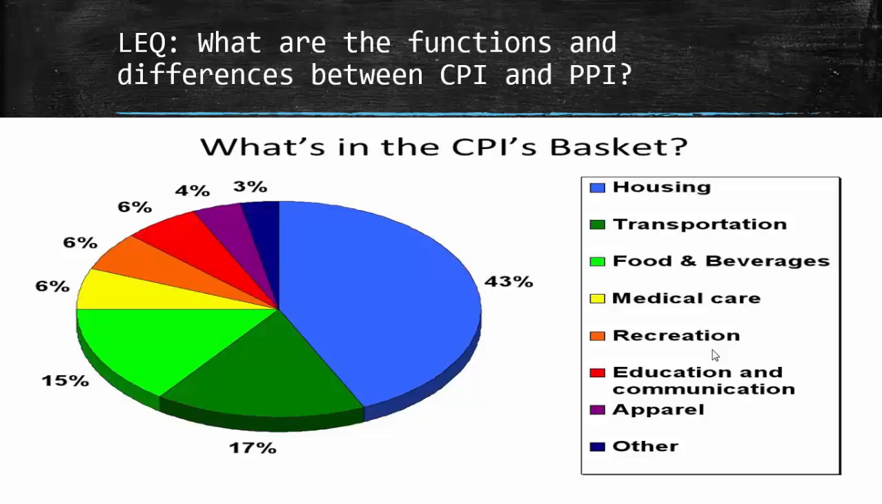Transportation includes gas as well as oil changes, as well as buying new tires. Food and beverages, that might include going out to eat. Medical care, how much does the average doctor's visit cost? Recreation, how much does the average movie ticket cost? Education and communication, think about the cell phone bill, that's under communication. And apparel, how much does the average pair of Jordans cost?